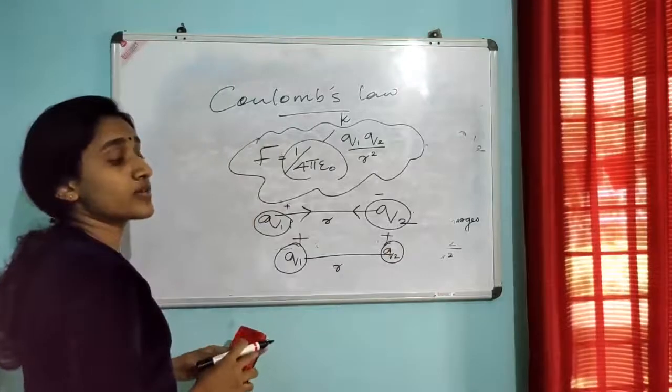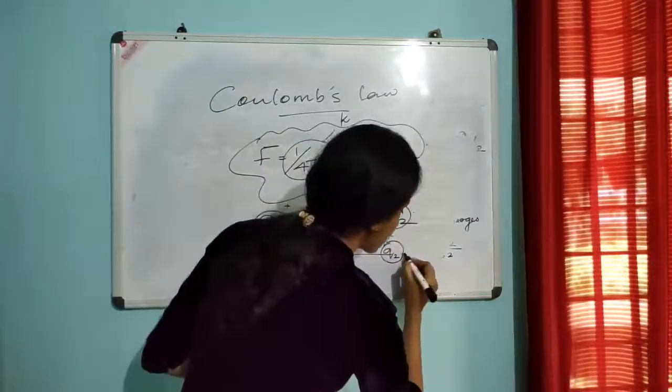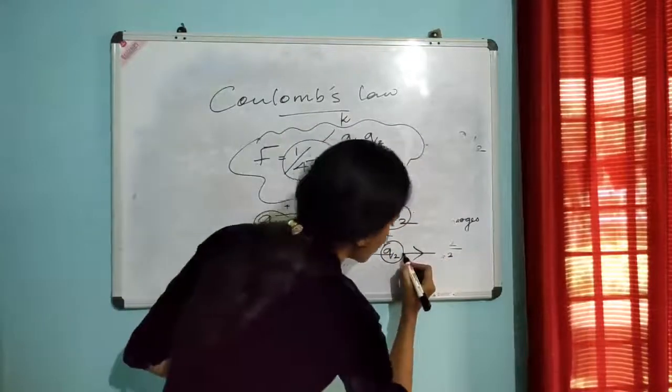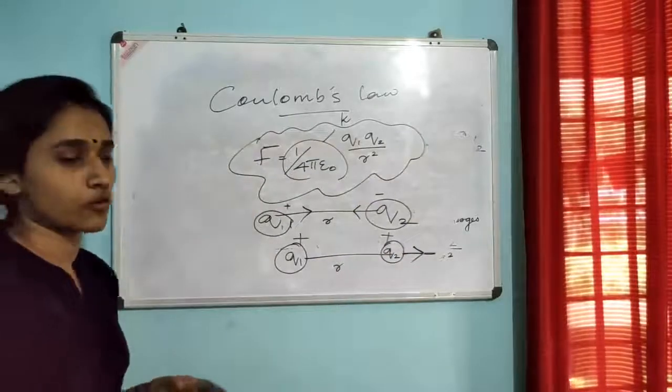Two like charges always repel. So, the force acting on this is along the outward direction. The line joining but in the outward direction. This is Coulomb's law.